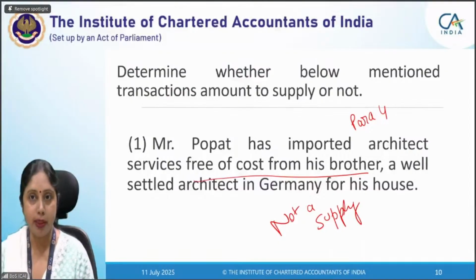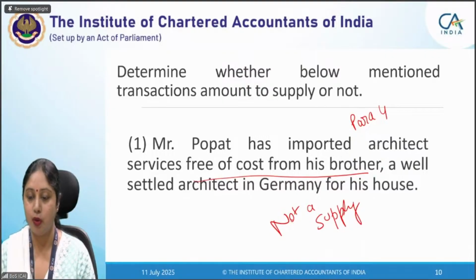Now, in the definition of related person, one of the clauses is that if members of the same family are there, they are considered as related persons. That is what is being applied here, because Popat and his brother are members of the same family.